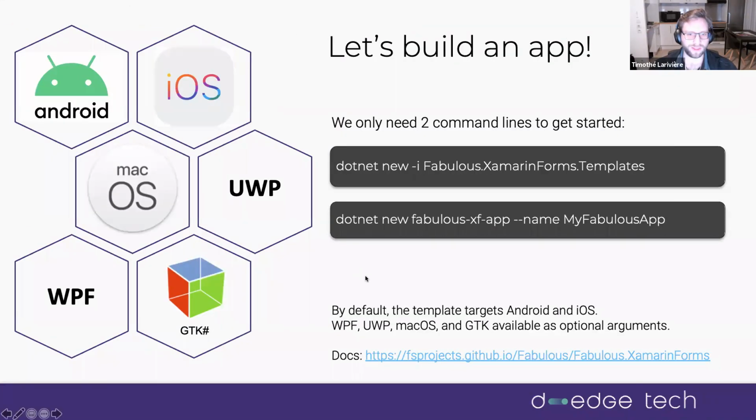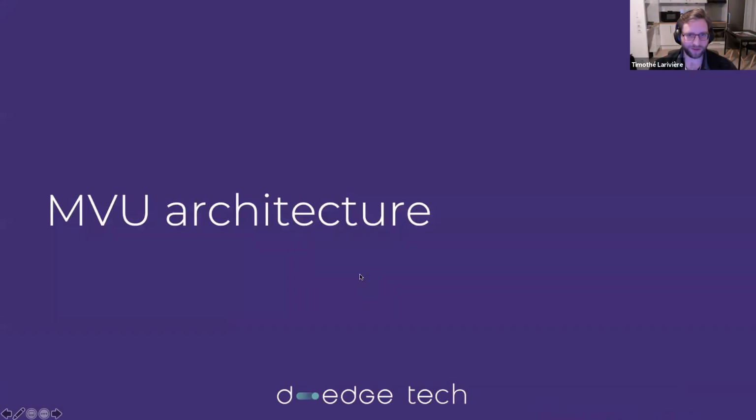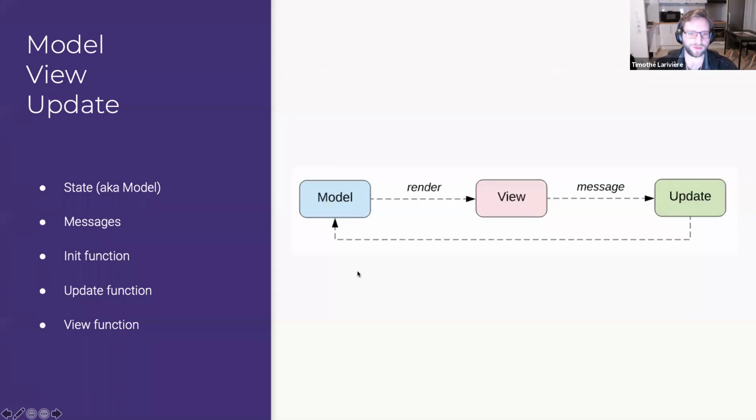Okay, so let's dive a little deeper into MVU. Like I just presented, you have 5 parts of the MVU architecture. You have the state, which we saw is the model. We have the messages that the view can send to update the state. And you have 3 functions: the init function that will tell you the initial state of the application, the update function that will receive the message and reuse the current model to generate a new model, and the view function that will use the model to define what should be shown on the screen.